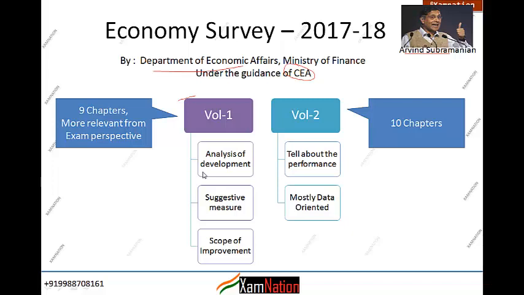So 19 chapters in total, and one budget document. Total you can say 20 documents, or 20 chapters, are there. But the limit is not just this. It's not only about the 20, because there is a lot of background study you have to do to fully comprehend the economic survey. I will give you an example. For example, in a power company, the economic survey says that most of the power companies are renegotiating their PPAs.